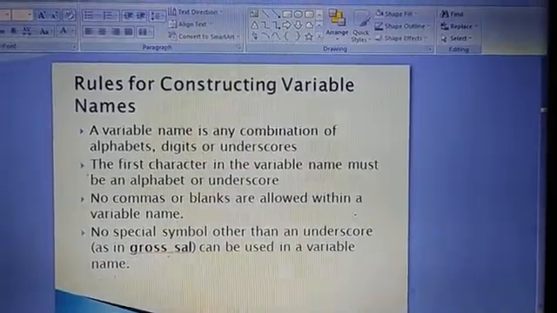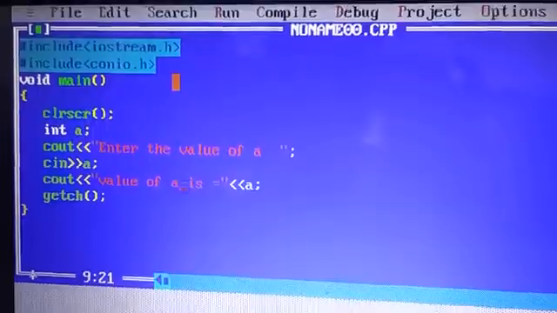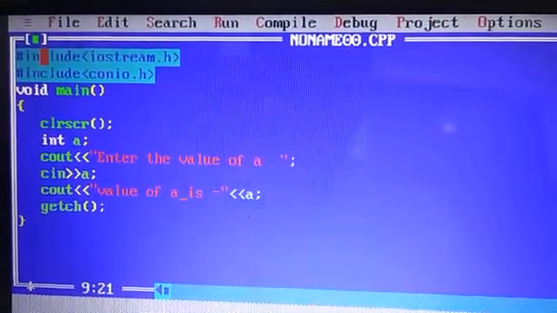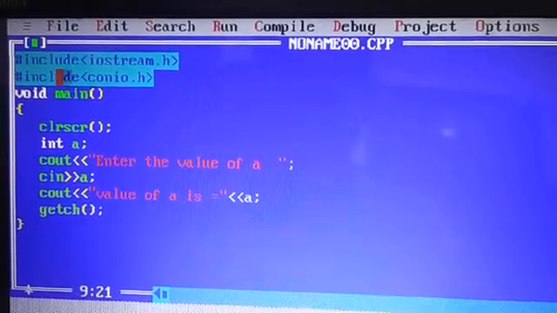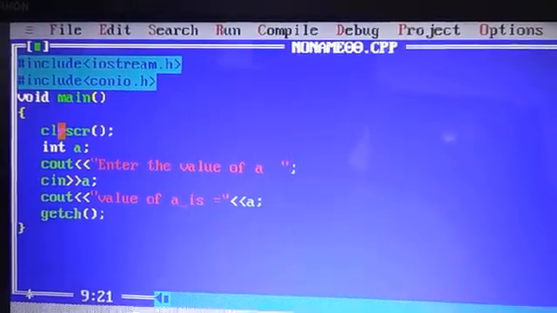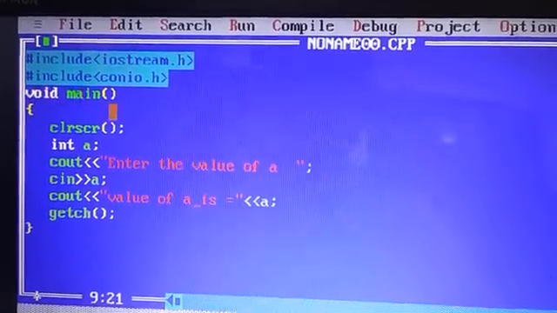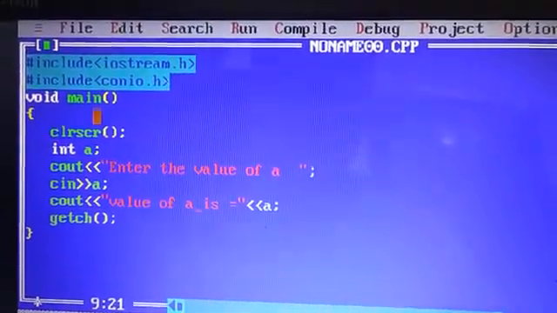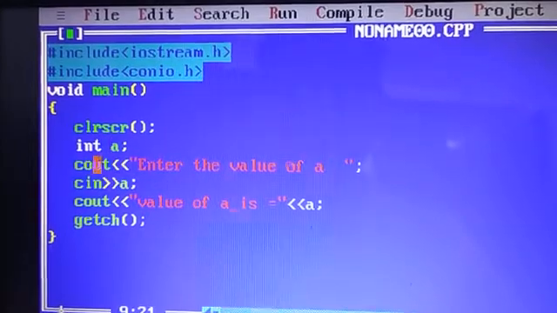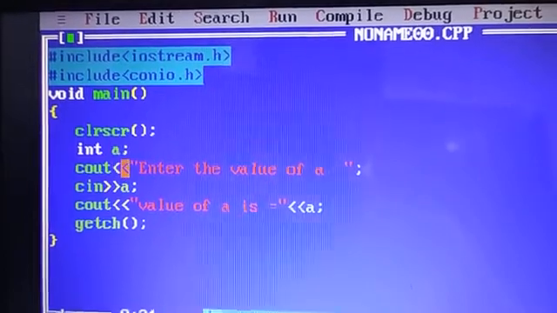Now I will show you a program on how to use constants and variables in C++. Here is my C++ program. All of you know that first you write #include <iostream.h>, then #include <conio.h>. These are the header files that provide the functions clrscr, getch, cout, cin, etc. Then void main, which is the name of the function. clrscr is used to clear the output screen. Then int a. I will explain the use of int. Here A is a variable; I have declared A as a variable.